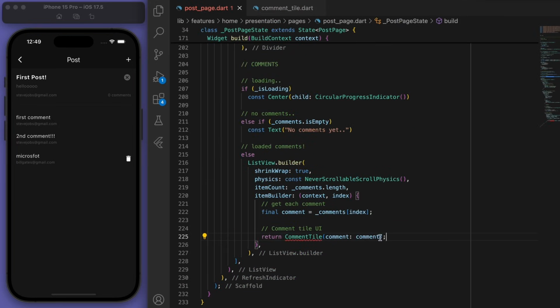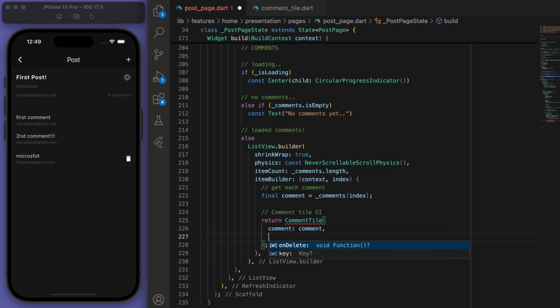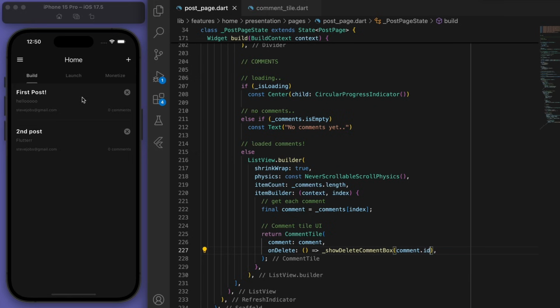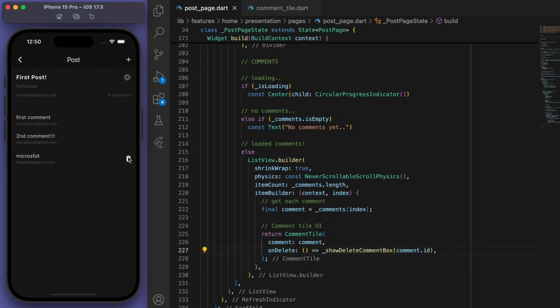And coming back to our post page and our comment tile, you got that red squiggle because we need to pass through our delete method. So let's save this and try again. I'm going to go to that post with the Bill Gates comment, and if I delete the comment, yay, it deletes nicely.